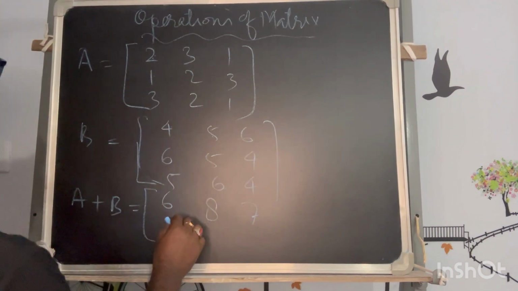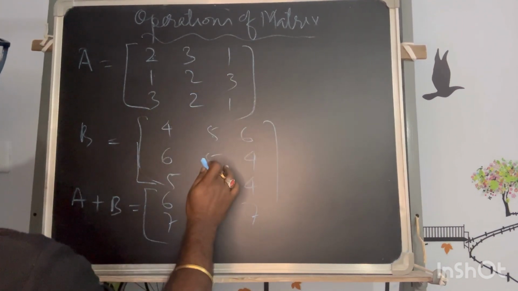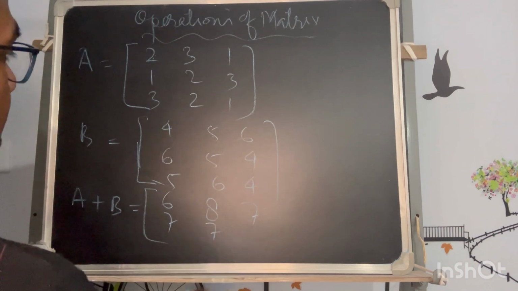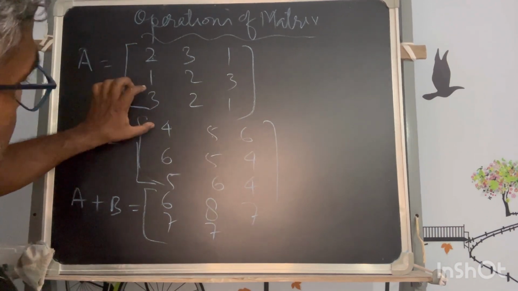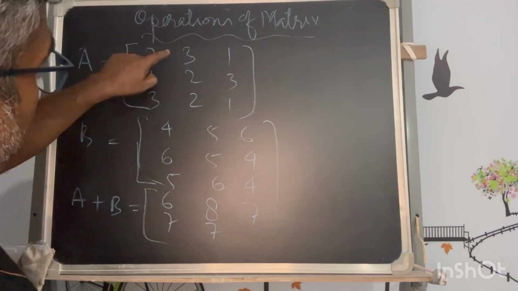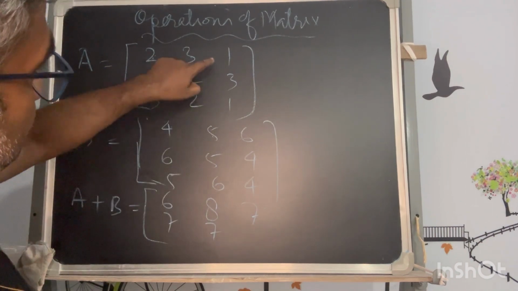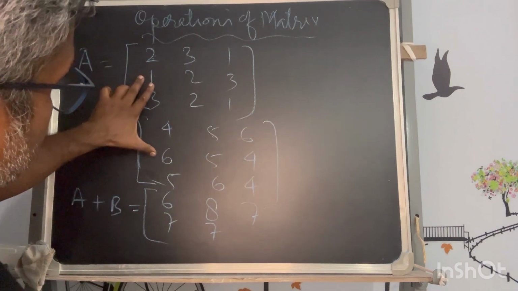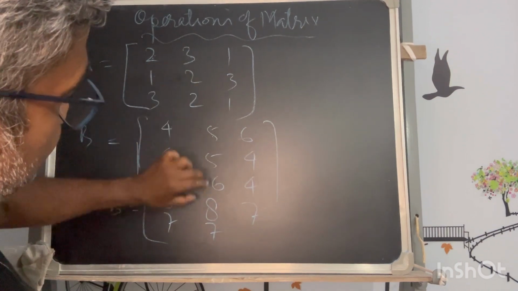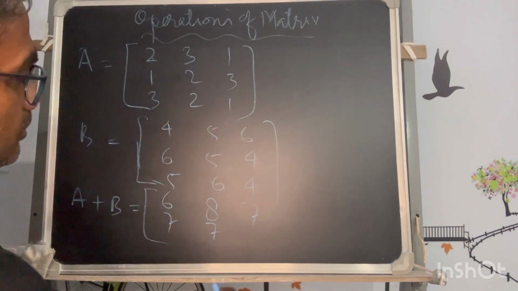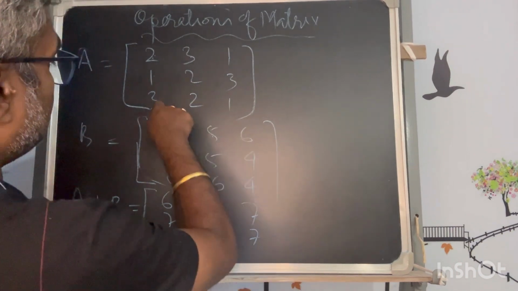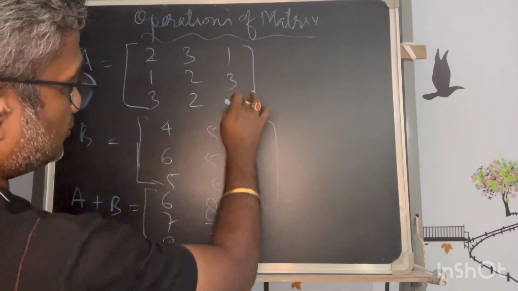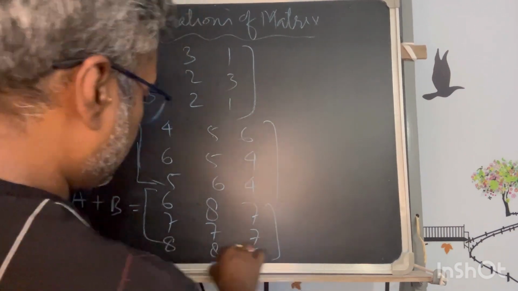So 6 plus 1 is 7, 2 plus 5 is 7, 2 plus 5 is 7, 2 plus 4 is 6, 3 plus 5 is 8, 1 plus 6 is 7. Then next is 1 plus 6 is 7, 2 plus 5 is 7, 3 plus 4 is 7 again, 3 plus 5 is 8, 2 plus 6 is 8, 1 plus 4 is 5. So this will be the answer.